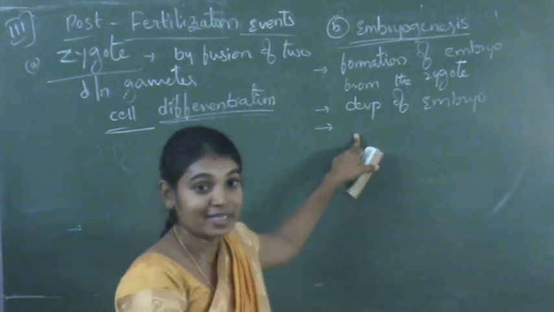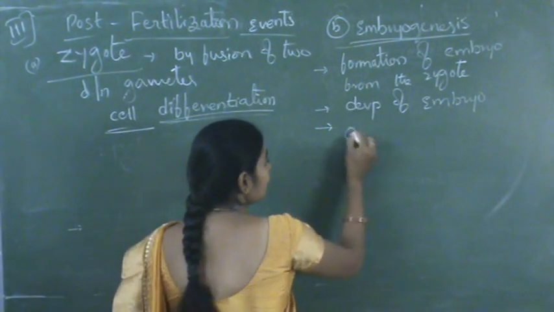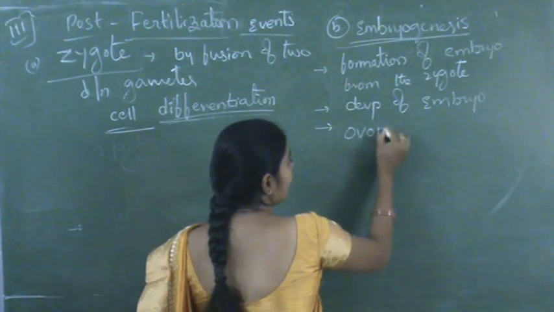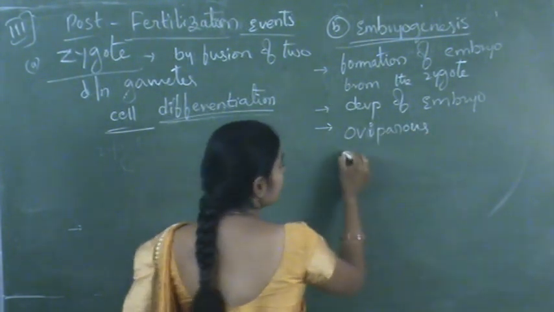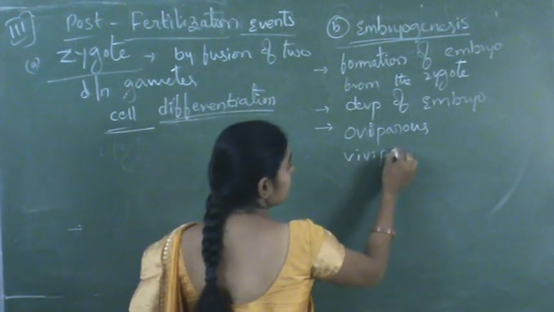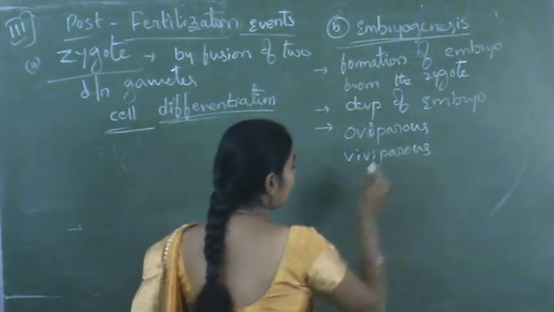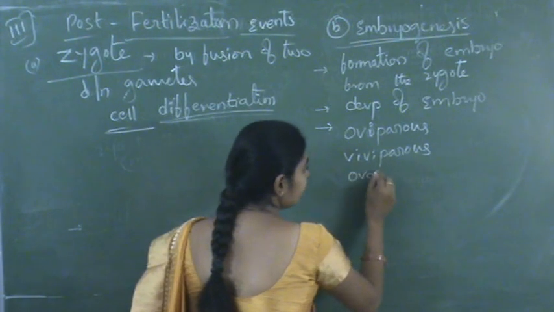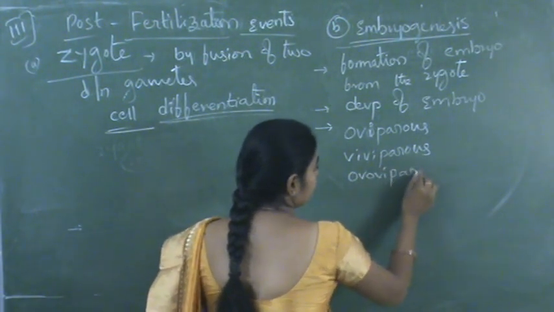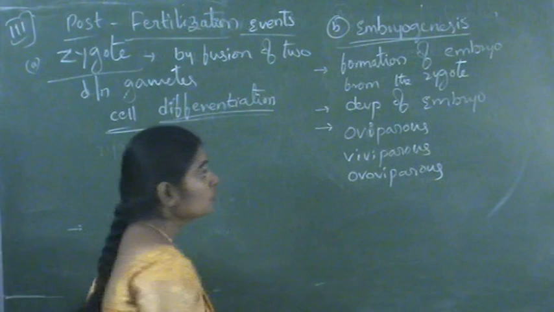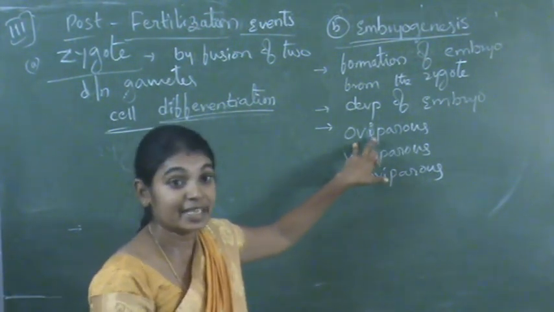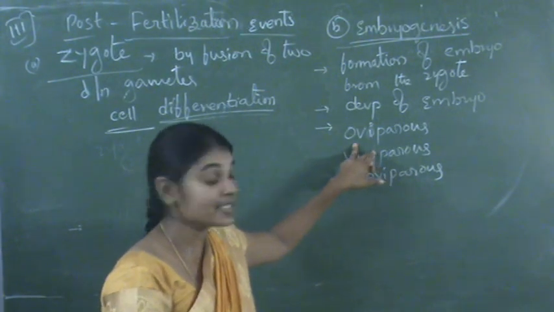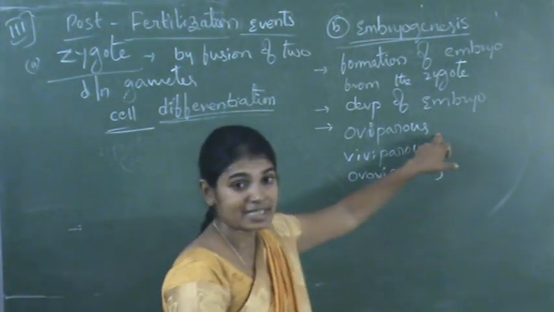We already discussed in oviparous, viviparous and ovoviviparous. In oviparous, eggs are released, and in those eggs embryo development takes place. Example, birds and reptiles.